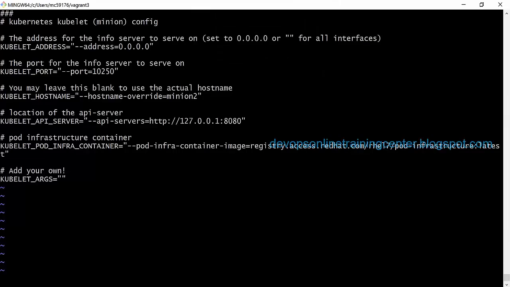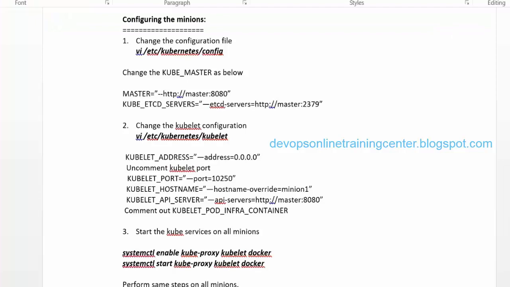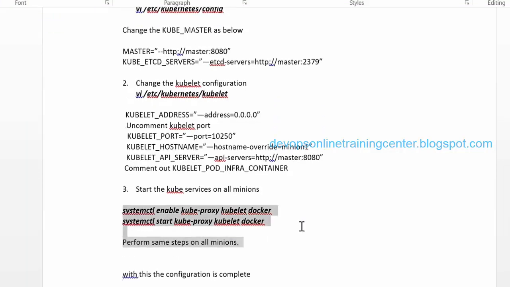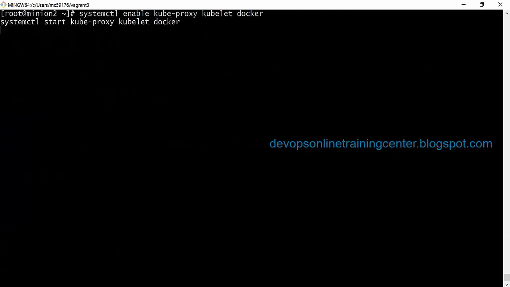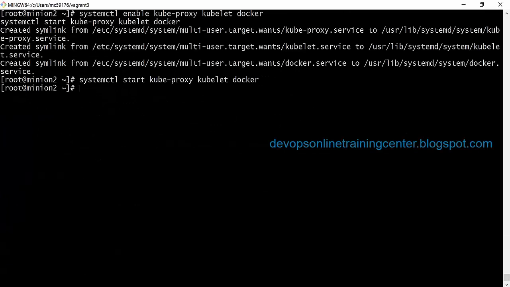And API server as the master. This we will comment, and remaining all default, and we just execute the same command to start the process. So make sure all the processes are running.